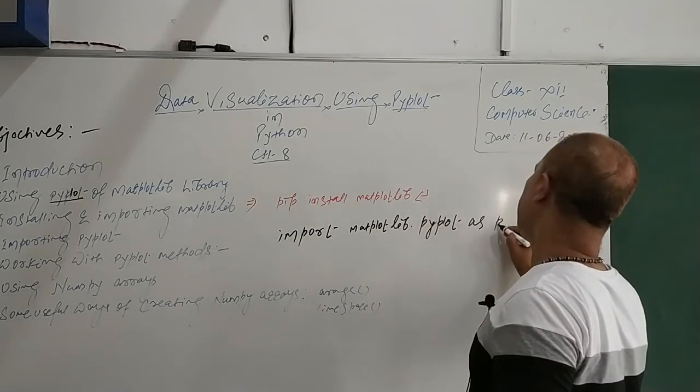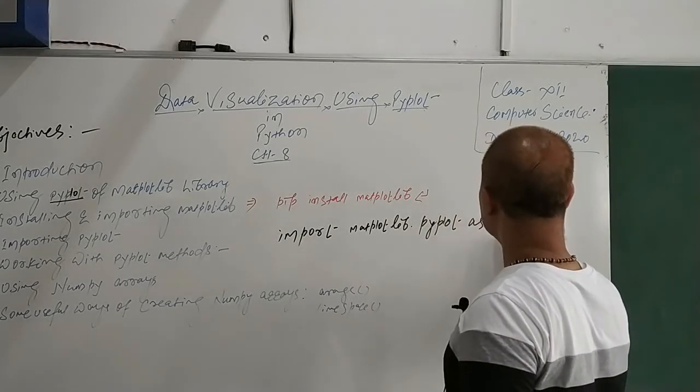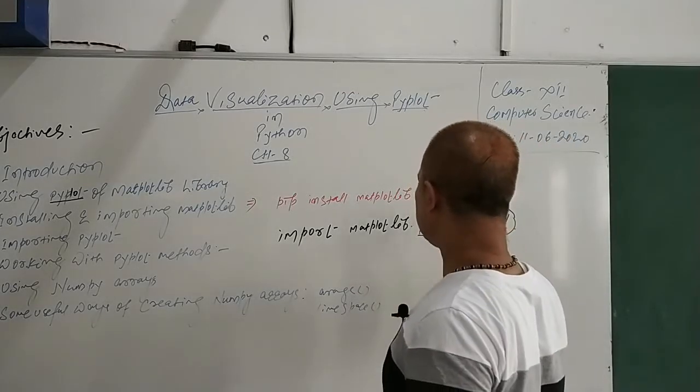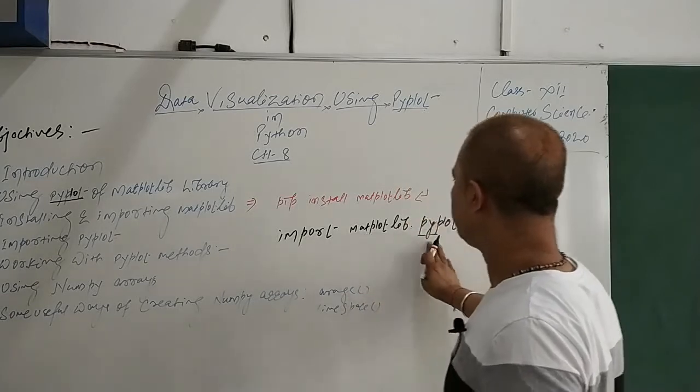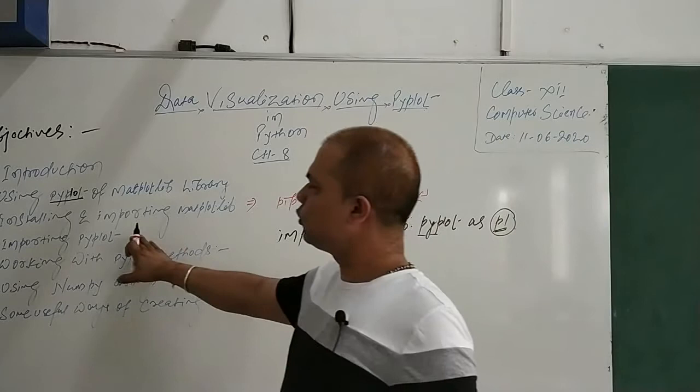You can mention any alias, for example plt. Why am I using it? Further, to refer to this Pyplot, we will use plt. Otherwise, every time we use a function, we have to write matplotlib.pyplot dot the function name. That will be cumbersome.